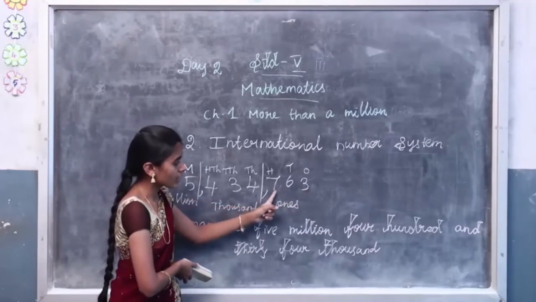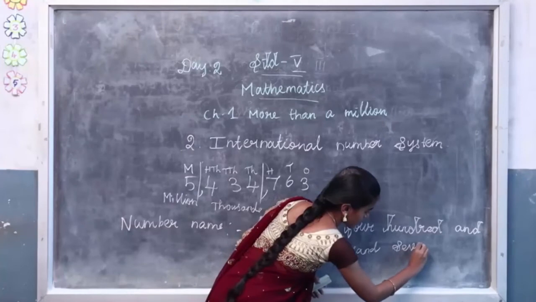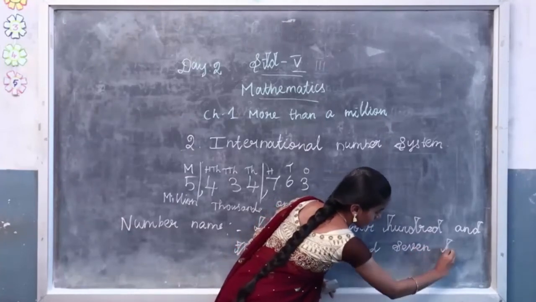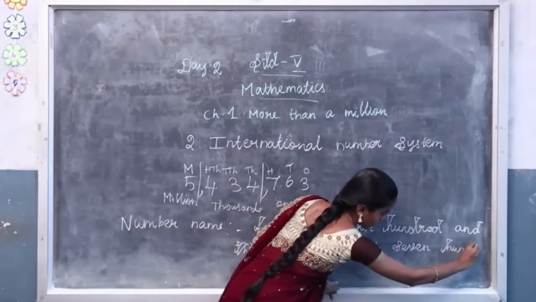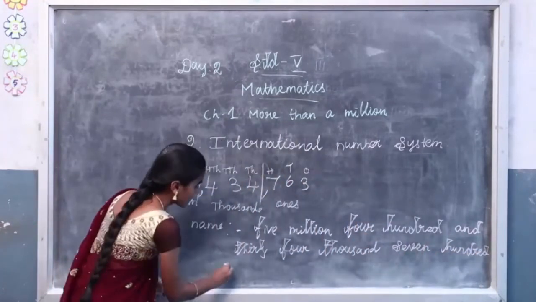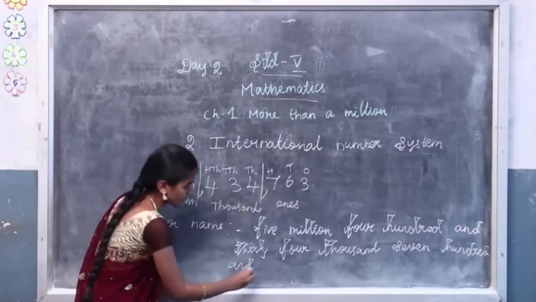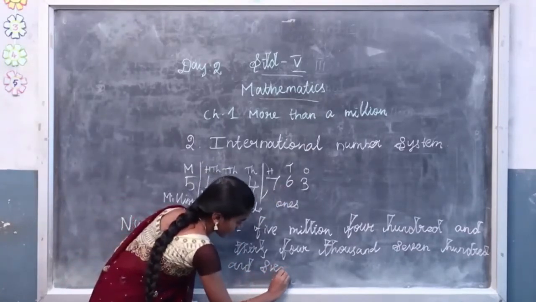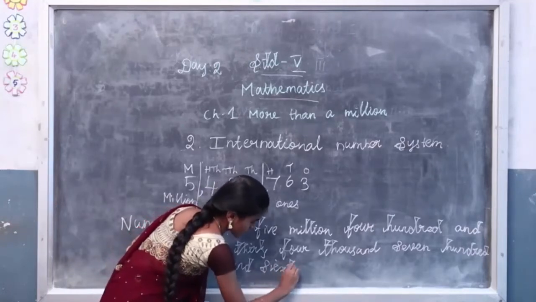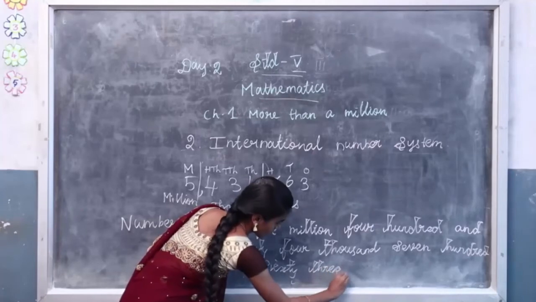763 means 763. S-E-V-E-N, 700. H-U-N-D-R-E-D, 700, A-N-D, and 763. S-I-X-T-Y, 63. T-H-R-E-E, 3.